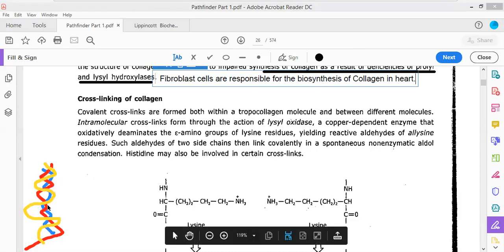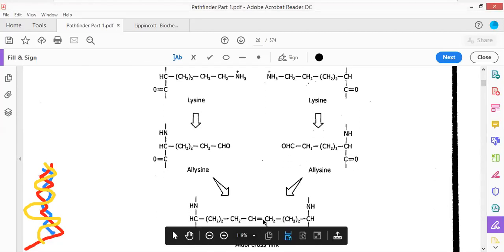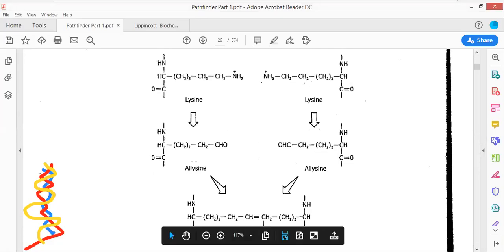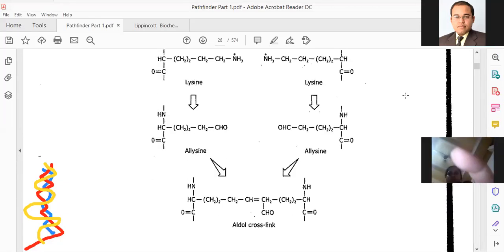So there are three different types of collagen molecules which are present. The three different chains of collagen molecules are being cross-linked with regard to each other. How are they being cross-linked? With the help of the formation of a specialized structure, and that structure which is produced here is referred to as the aldol cross-link. How is the aldol cross-link produced? What happens in the production of the aldol cross-link?